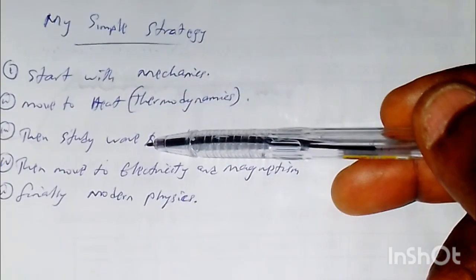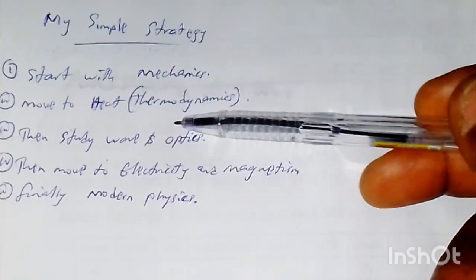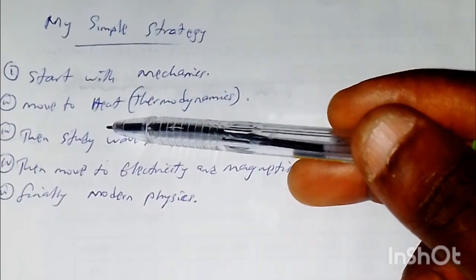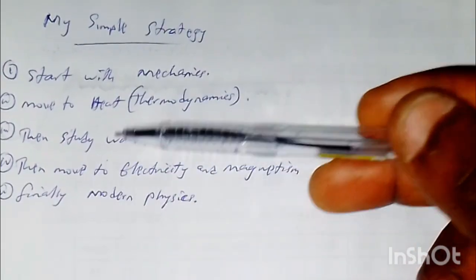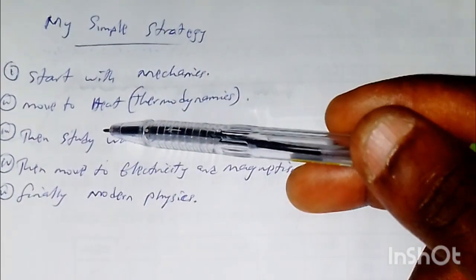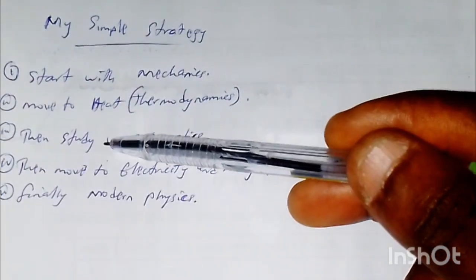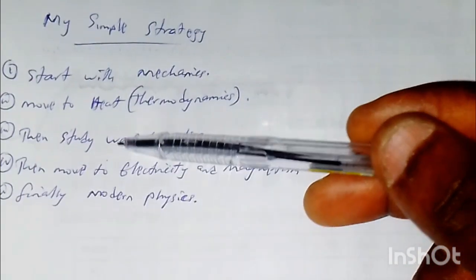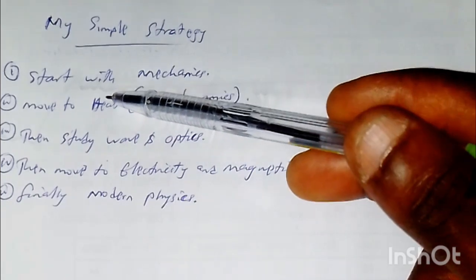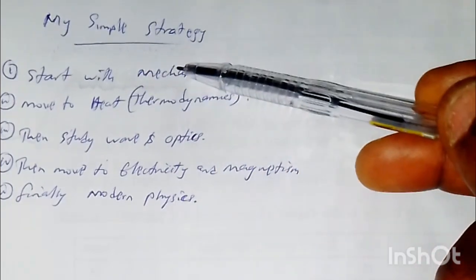Then you move to what? You move to wave and optics. Now, optics here is light. Wave is, we're talking about sound wave and the rest. The reason why I put wave first is because for you to understand deeply what optics is, you need to start with the basic principles of wave. Now, for you to understand wave, you need to understand heat, you need to understand mechanics.